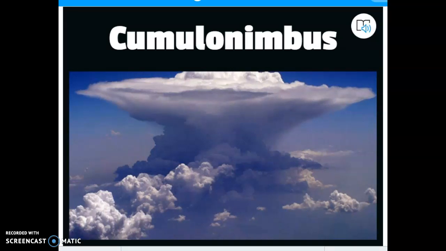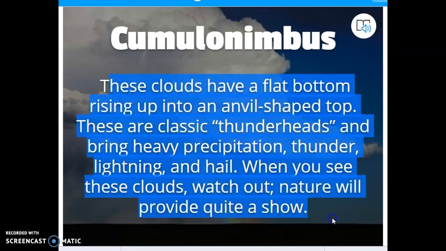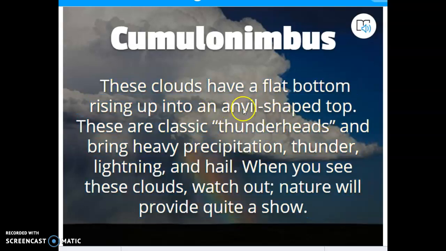This one is huge. Put it in your notebook, put a star by it, take all the notes that you can on it. Probably the most important cloud we will study. Mr. Bullens, why is the cumulonimbus cloud the most important cloud we will study? I will tell you why. These are your thunderstorm clouds. They have flat bottoms. And again, all of this is what you need to write down. They have flat bottoms. This anvil-shaped top is extremely important. I see that pop up. They describe the cloud as having an anvil-shaped top, and if you've never heard that before, you would have no idea, number one, what they're talking about. But that is going to be your cumulonimbus cloud.